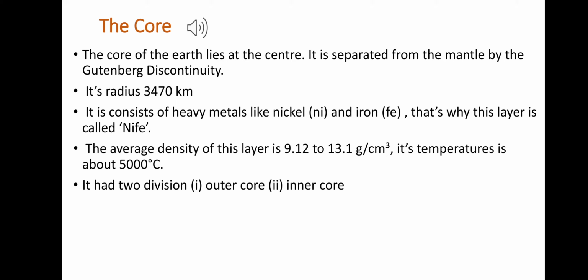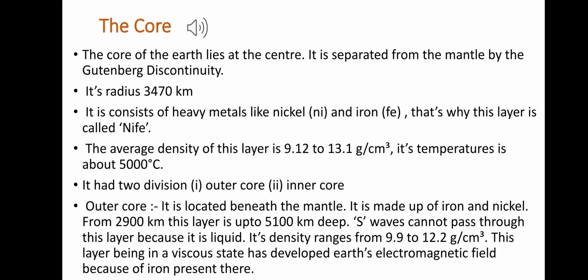The core has two types: one is the outer core, the other is the inner core. The outer core is located beneath the mantle and is made up of iron and nickel. This layer extends from 2900 km to 5100 km deep. S waves cannot pass through this layer because it is liquid, and its density ranges from 9.9 to 12.2 gram per centimeter cube. This layer, being in a viscous state, has developed the Earth's electromagnetic field because of the iron present there.